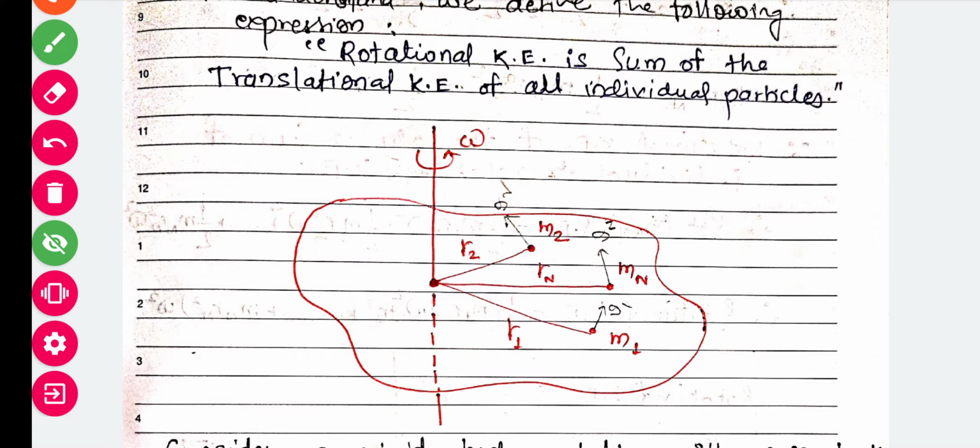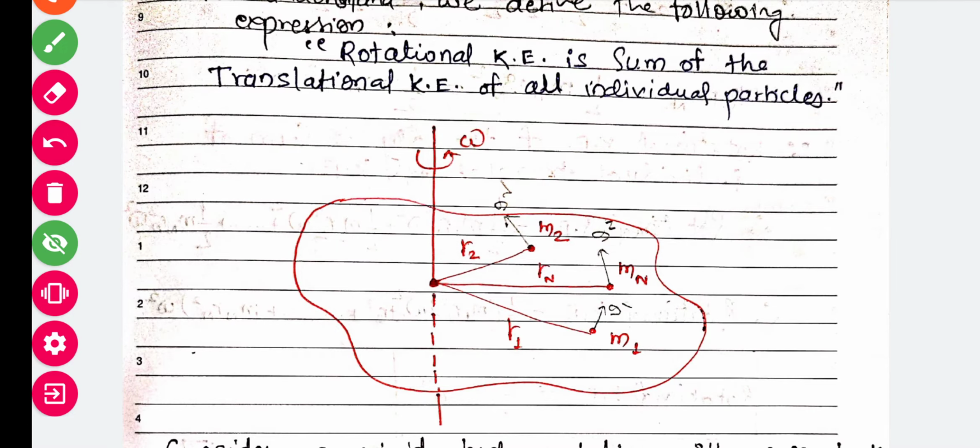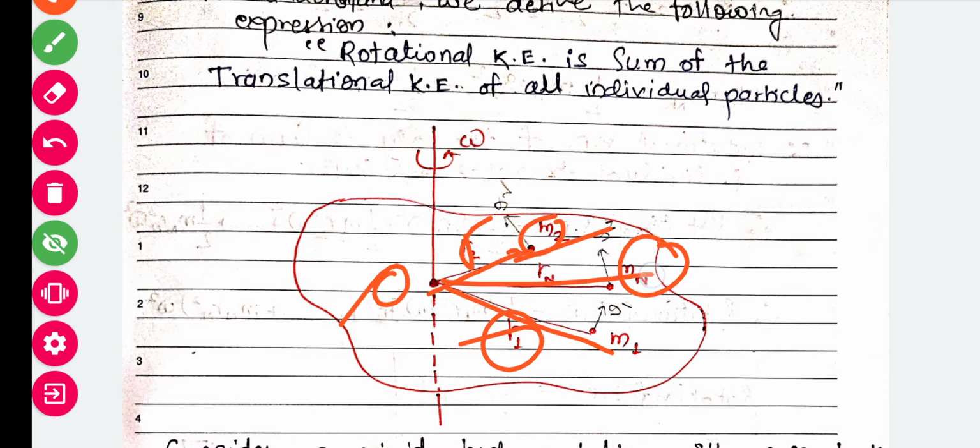So suppose this body is considered. This is particle 1 having mass m1, particle 2 having mass m2, and this is the nth particle, whatever the number, having mass mn. Another thing: the distance of m1 from this center O is r1, the distance of m2 is r2, and the distance of mn is rn.